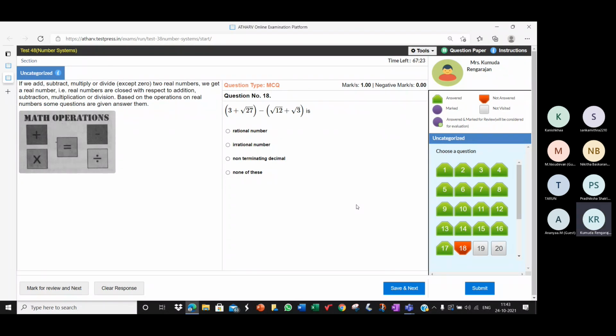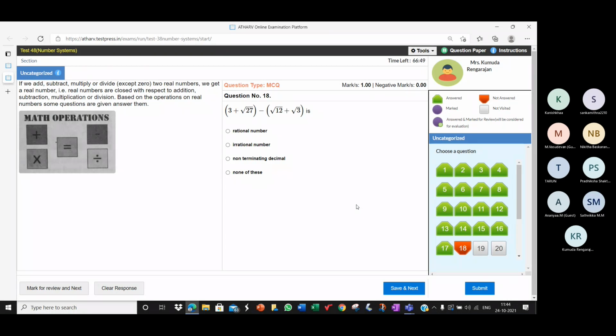Simplify this expression and say if it is rational, irrational, non-terminating, none of these. Irrational number, ma'am.